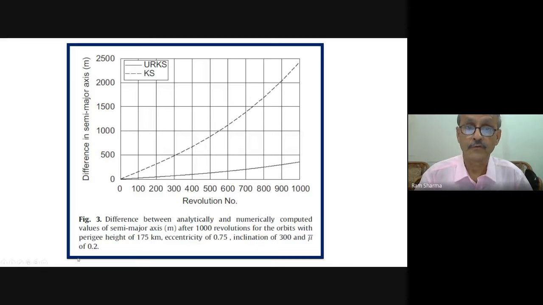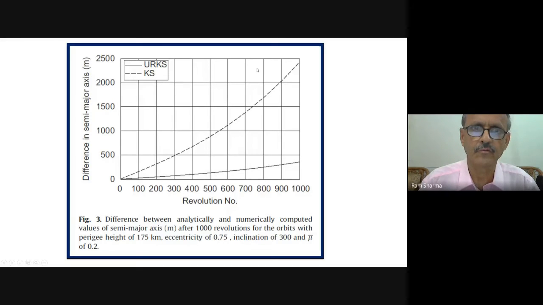We have done such long calculations, but errors are not generated much. The error is only of this order, a little less than 400 meters, where here it has gone to kilometers.